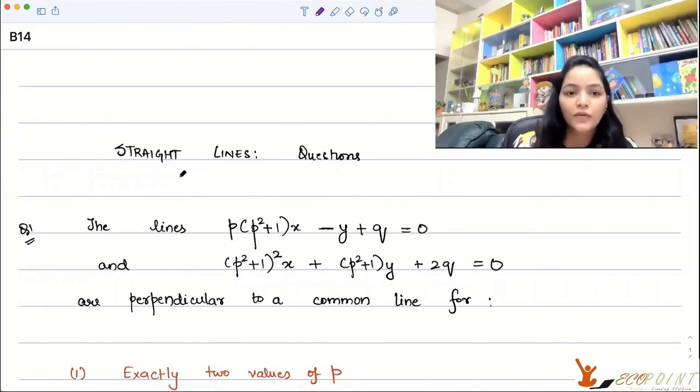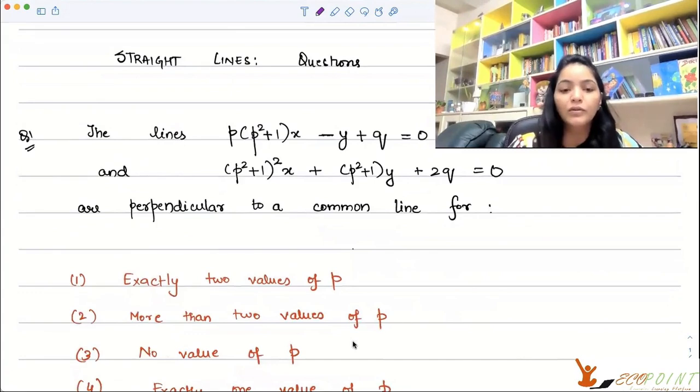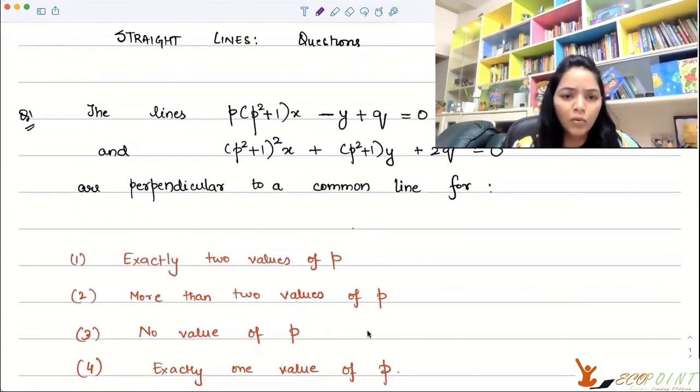Let's work on some questions from straight lines. The first question that I'm picking up is about parallel lines. The lines p(p squared plus 1)x minus y plus q equals 0 and (p squared plus 1) whole squared x plus (p squared plus 1)y plus 2q equals 0 are perpendicular to a common line for what value of p? That's what we have to figure out. Is it exactly 2 values of p, more than 2 values of p, no value of p, or exactly 1 value of p? Let's figure this out.